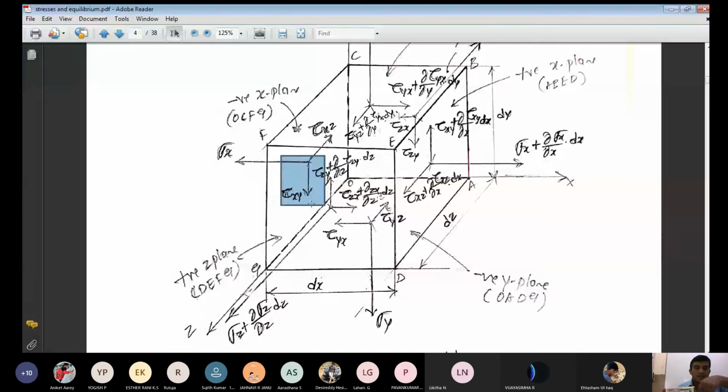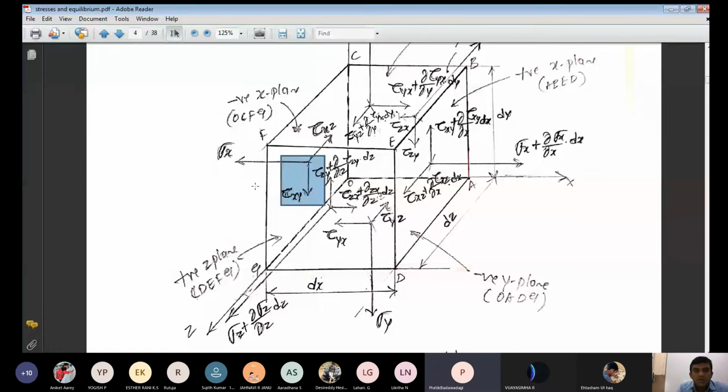At the same time, on the negative x plane, the stress is acting on the x plane in the negative y direction. What type of stress is it? Shear stress, tau xy. Are you getting this point? How do you write tau xy? Tau stands for shear stress acting in the x plane, y direction. Sir, your voice is breaking. Can you explain from the start?